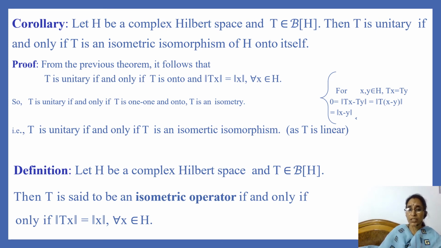Now we have a definition. Let H be a complex Hilbert space and T be a bounded linear operator on H. Then T is said to be an isometric operator if and only if norm of T of x is equal to norm of x for every x in H. That is, if T is a bounded linear operator on a complex Hilbert space H and T preserves norms, then T is said to be an isometric operator.